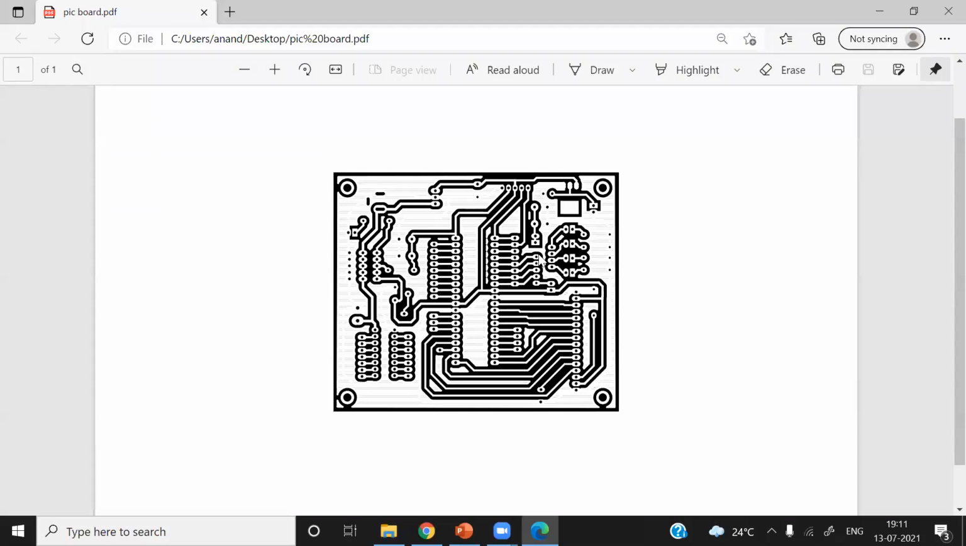PIC 18F4520 has RISC architecture, reduced instruction set. It has RISC architecture.